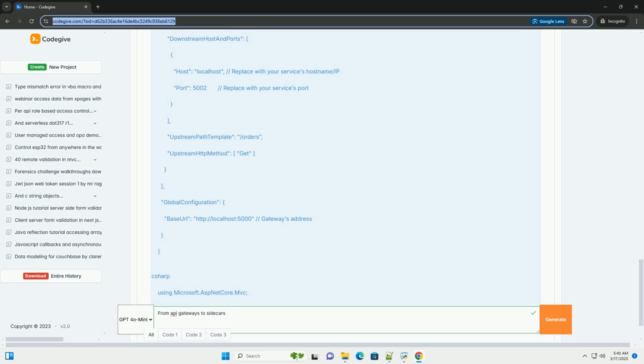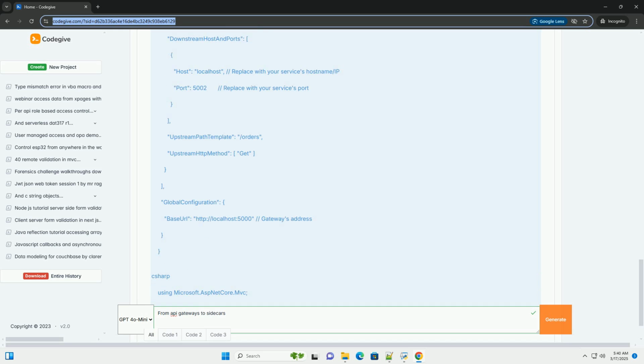7. The product service processes the request and returns a response. 8. The sidecar proxy collects metrics and traces the request. 9. The API gateway transforms the response and sends it back to the client.